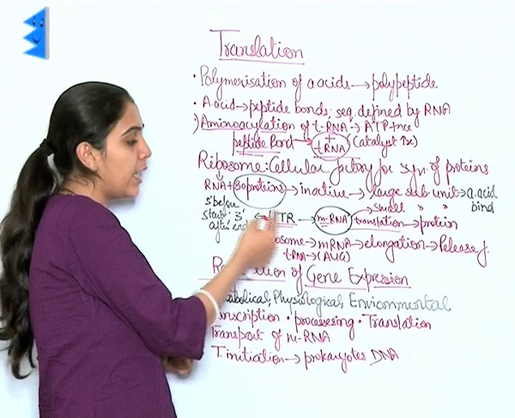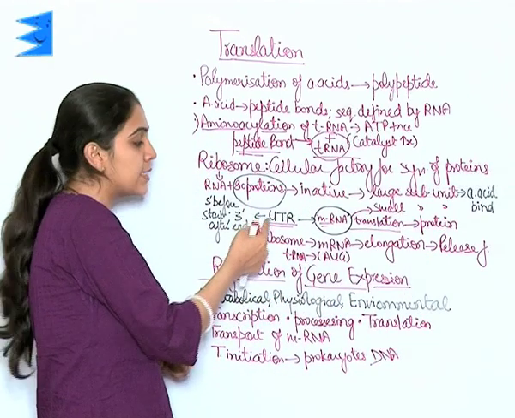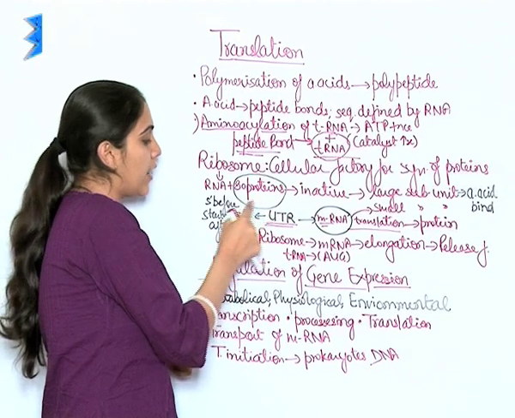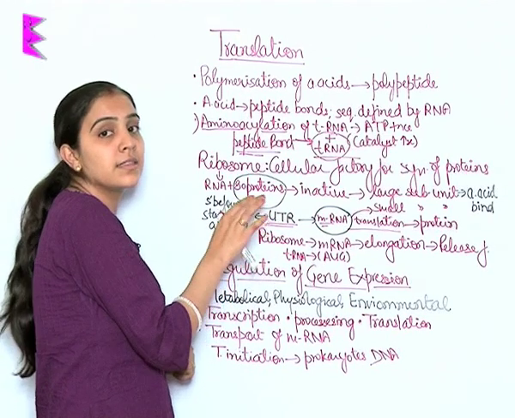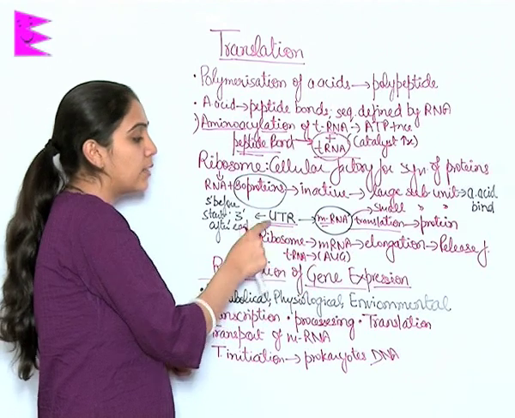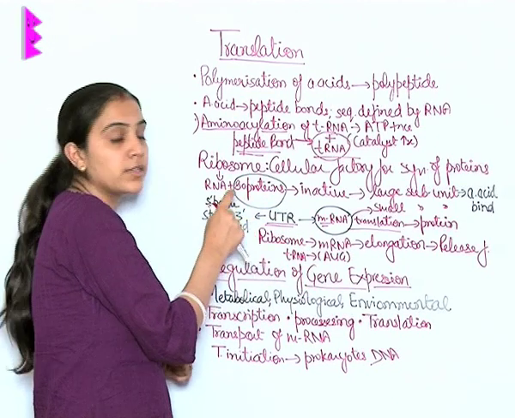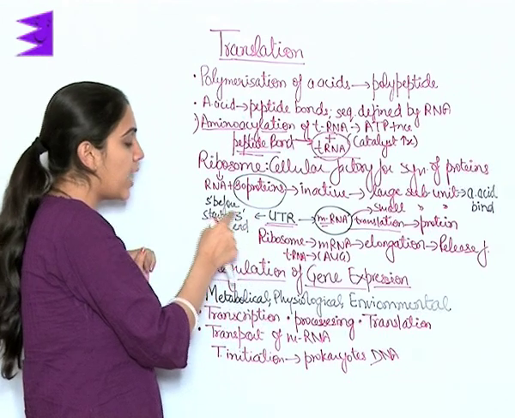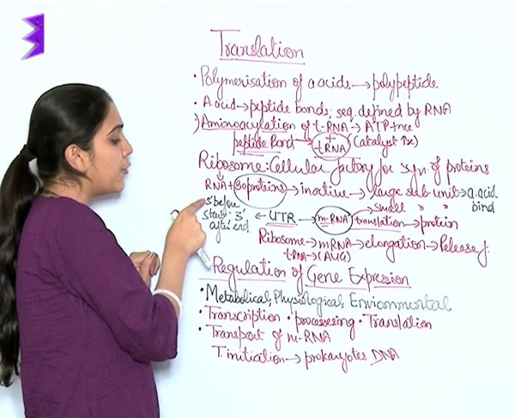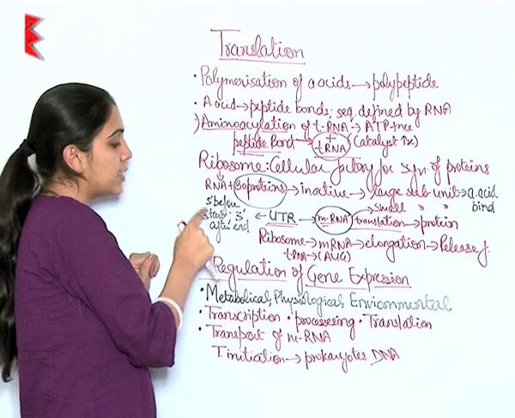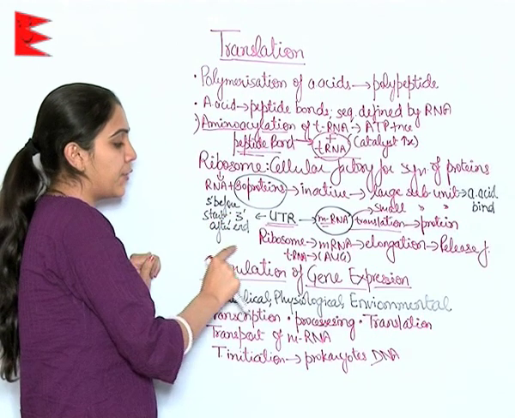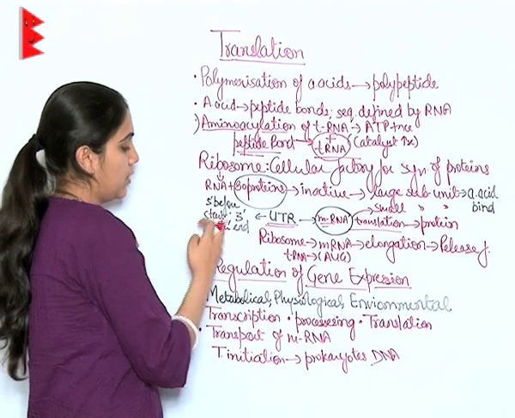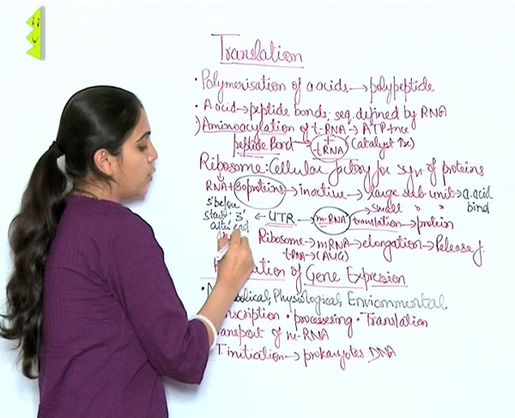This mRNA also has a region named UTR. This UTR is the terminator, the one responsible for stopping the process of translation. This UTR is present at the 5' end before the start and at the 3' end after the end of the AUG codon.